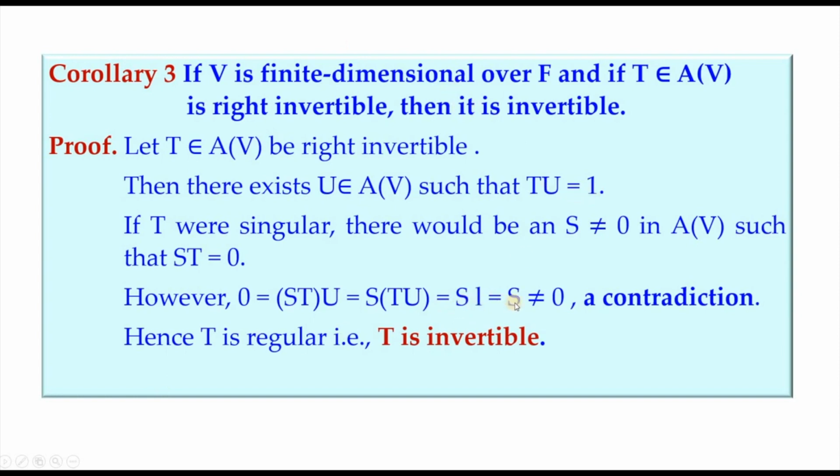And this is just S. And from here S is not equal to 0, that is what is written. But already we have this, because of this interpretation, our S is to be 0. So we cannot have S to be both 0 as well as non-zero. That is not at all possible. So that's a contradiction to the fact that a transformation cannot at a time be both 0 as well as non-zero. So we have T to be regular because our assumption is wrong. Assumption is wrong, so we get a contradiction, and therefore T is regular, or in other words we have T to be invertible.